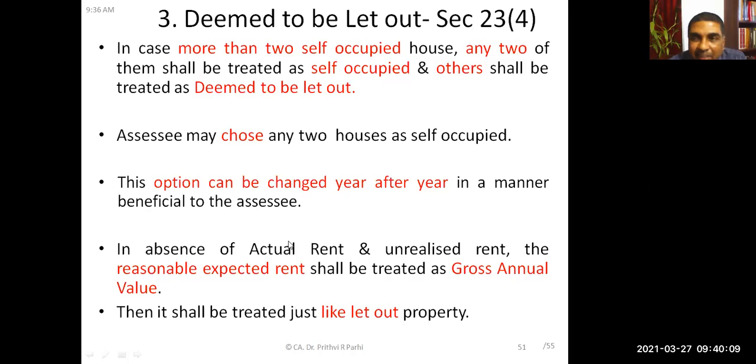And here, since it is a deemed to be let out house, that means actually it is not let out. Actually, it is self-occupied, but it is deemed to be let out. There will not be any actual rent, and there will be no unrealized rent, isn't it? So the reasonable expected rent shall be treated as gross annual value. So we need not compare it with the actual rent, because actual rent is actually not there. So only reasonable rent has to be considered for computation of gross annual value. After that, it will be treated just like a let out property.